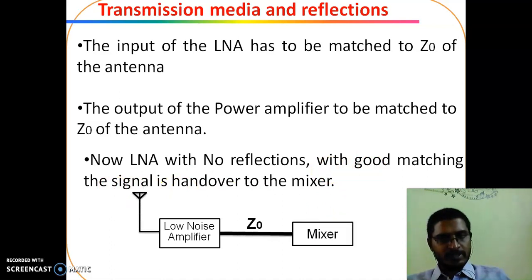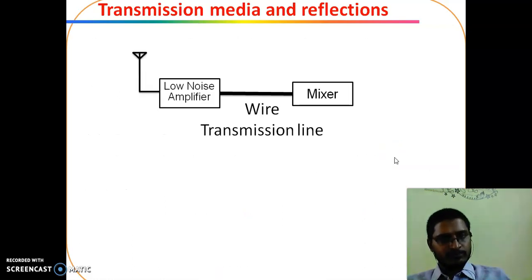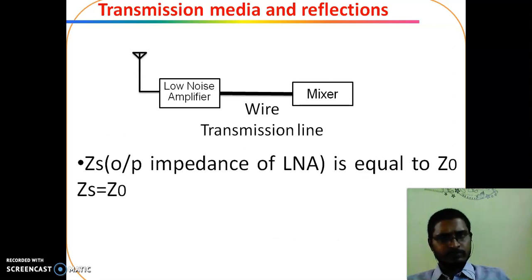So this is the case. Here, if there is impedance matching between these two, whatever signal is received by the antenna is given to the LNA, and whatever signal is received by the LNA is given to the mixer, if there is good impedance matching. Similarly, the transmission line case is the same thing. Here, ZS is equal to Z0, then the total signal received by the LNA is given to the mixer.